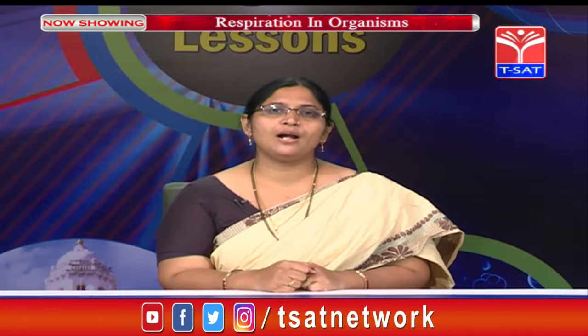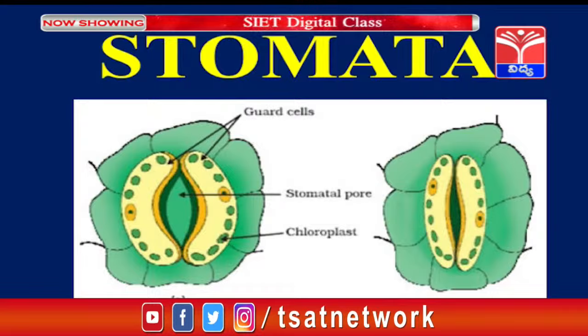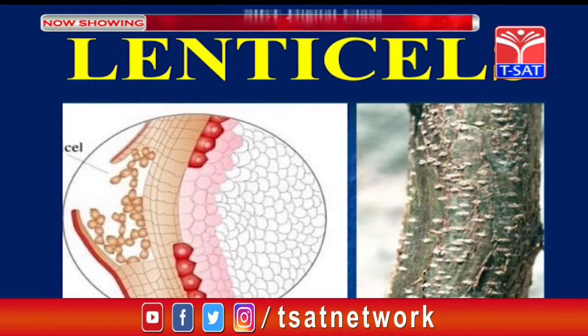Those openings are called stomata. See in the slide, children, you can observe stomata, which help in the process of respiration. Understood, children? They are called the nose of the plant. Is it clear? Now you can see in the next slide another type of openings present on the bark.